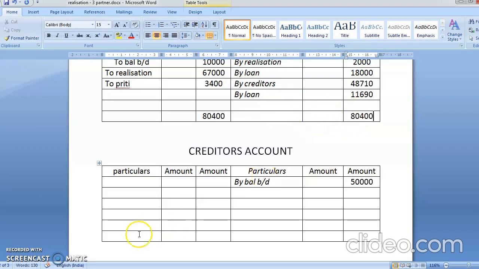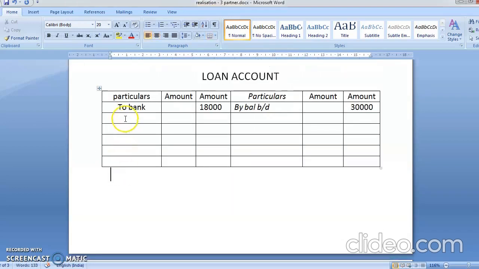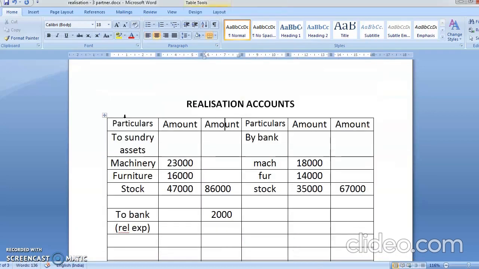Okay, so in creditor it will come as 2 bank. How much is the creditor getting? 48,710. And in loan, how much is the loan getting? So 2 bank. How much is he getting? 11,690. Okay, students, now let's start closing all the accounts.